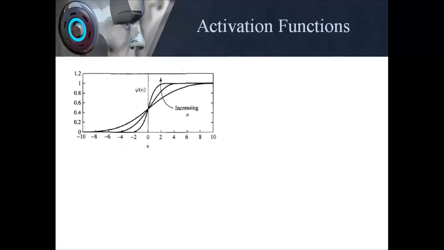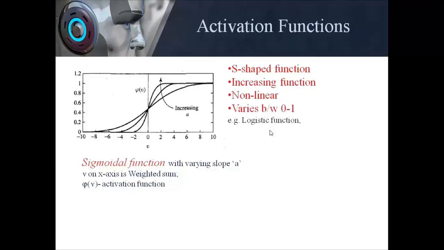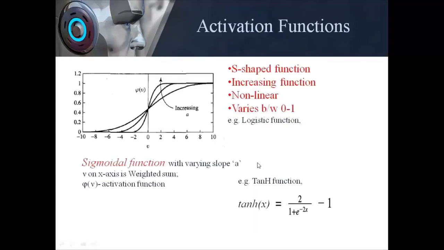Next we have a sigmoidal function, which gives me a balance of linearity and non-linearity. The slope can be non-linear, but again it is restricted to a range of values. So there is a slope. Normally we have two functions that are used for this, the logistic function and the tanh function. Just would like to go to the last slide.